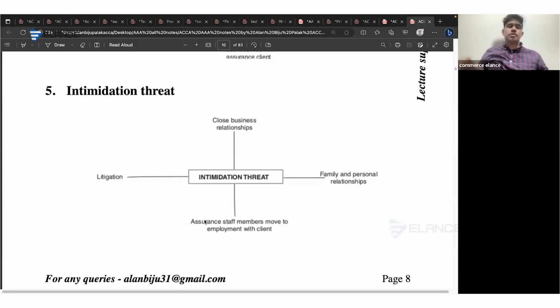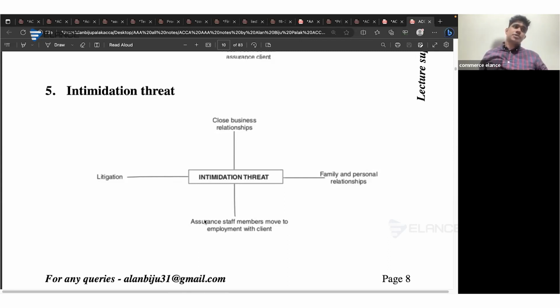And finally, the possibility of having any limitation in the scope of the audit engagement, like the auditor is not provided with sufficient time to perform the audit, like they are only providing 2 weeks or 1 month of time. Or if the auditor is not provided with access to all information, additional information, or is not allowed to attend the inventory count or to communicate with the client's finance director or any finance team members, all this will give rise to an intimidation threat.